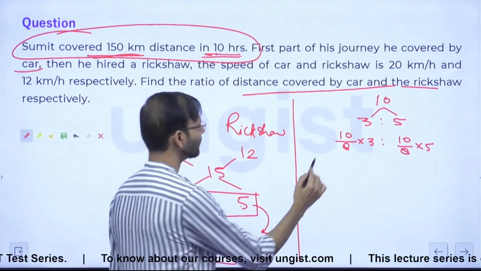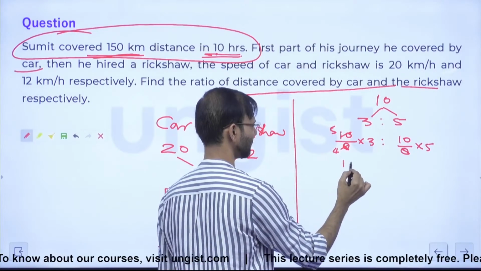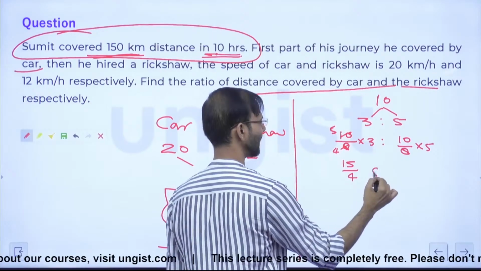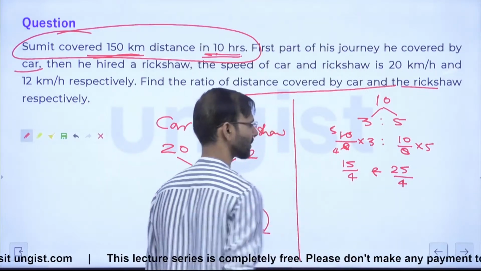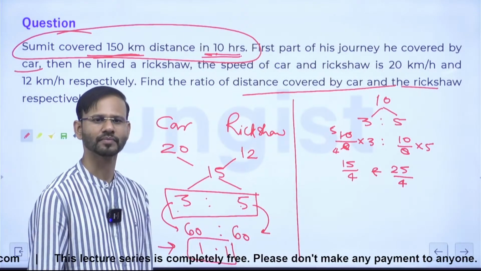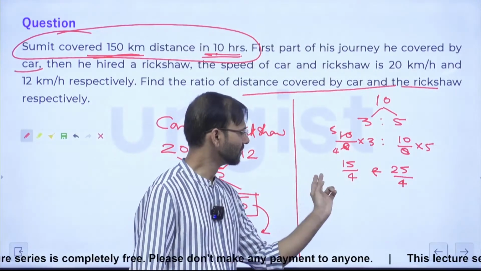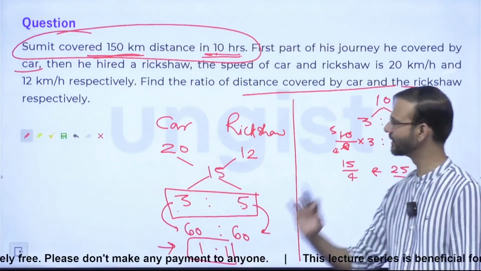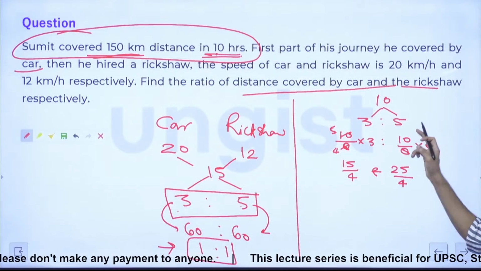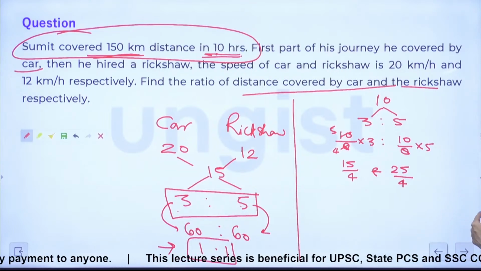So this is actually 5 by 4. So 15 by 4 and 25 by 4. ठीक है? So actually he traveled for 15 by 4 hours with car and 25 by 4 hours with rickshaw. Correct?